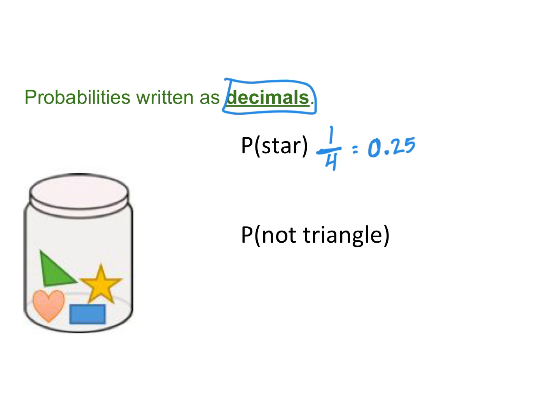What's the probability that it's not a triangle? Well, there are 1, 2, 3 things in there that are not triangles out of a total of 4, and that 3 divided by 4 is 0.75.